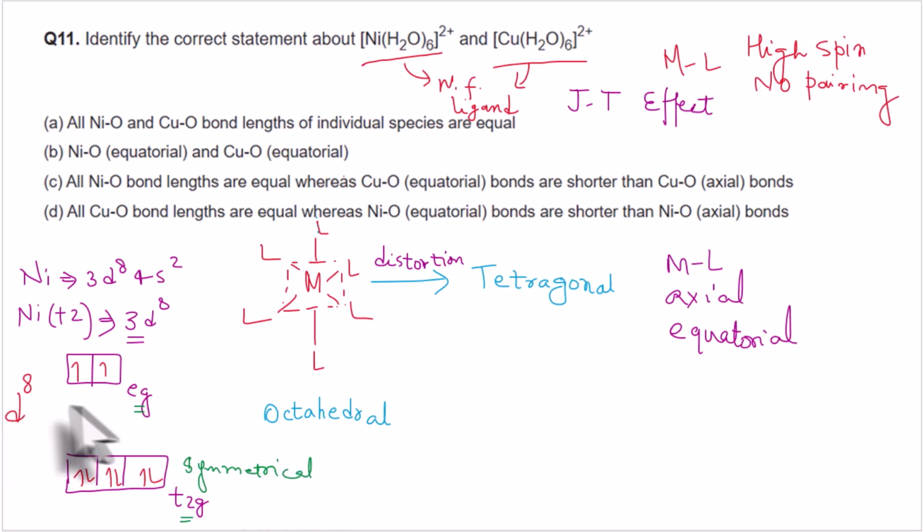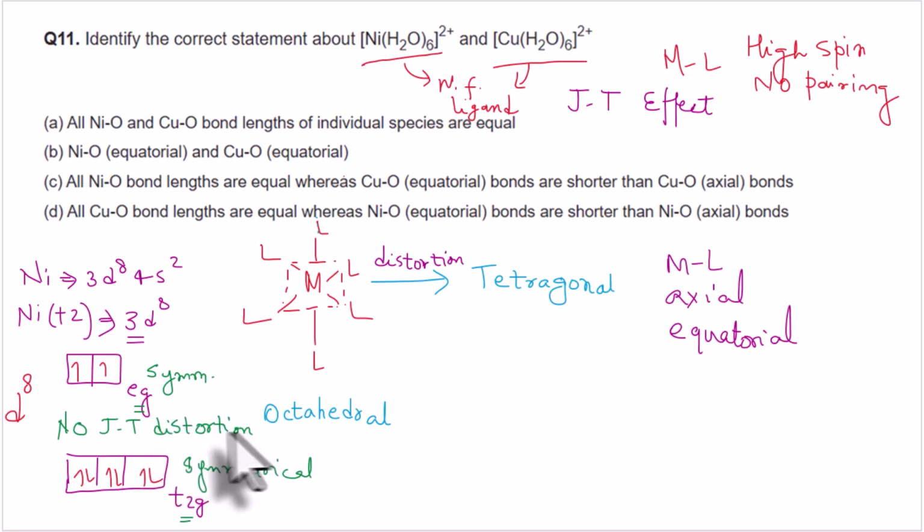The eg is also symmetrically filled, with 2 orbitals and 2 electrons. So there is no unsymmetrical distribution of d electrons, and hence no possibility of Jahn-Teller distortion for this nickel complex.